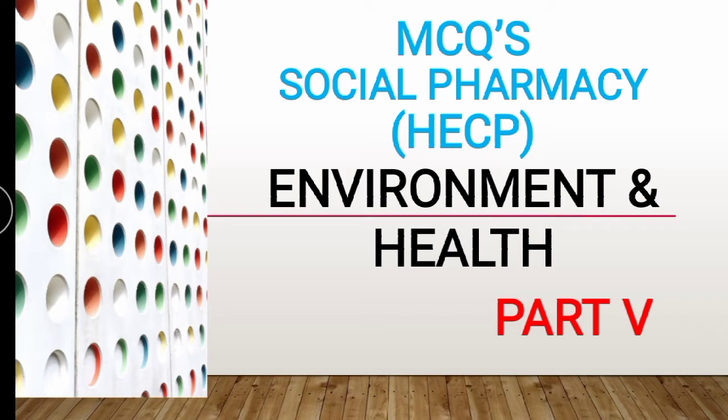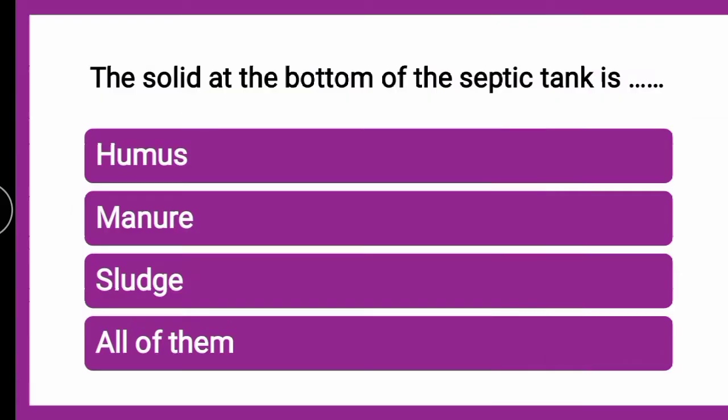So to start with the first MCQ from part 5, the question is, the solid at the bottom of the septic tank is dash. Whether it is humus, manure, sludge, or all of them. The correct answer is sludge.